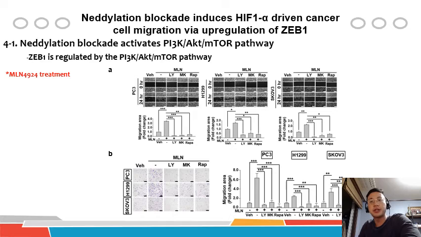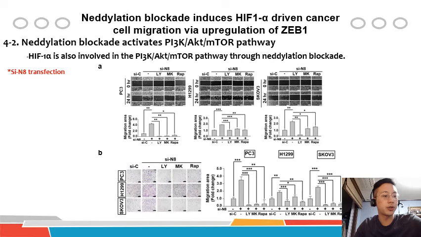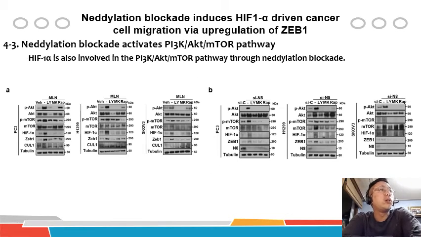Since we have previously discovered the involvement of neddylation in the PI3K-AKT-mTOR pathway, we assumed that the PI3K-AKT-mTOR pathway would play a role in ZEB1 induction as well. As you can see, treatment with the corresponding inhibitors with MLN4924 resulted in a decrease of the cell migration promoting effect. And this was also confirmed using knockdown of NEDD8 with inhibitors as well. As we confirmed the inhibition and expression of ZEB1, interestingly, we found out that HIF1 alpha also shows a similar trend to ZEB1.